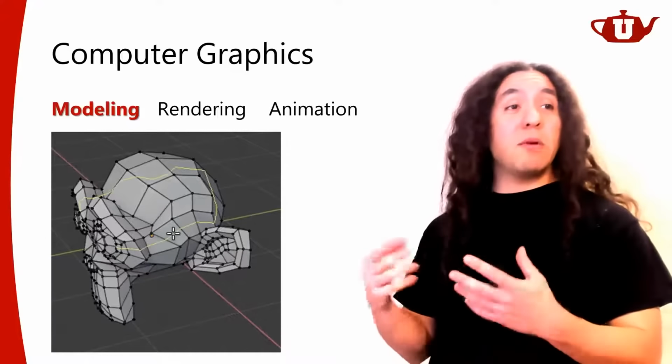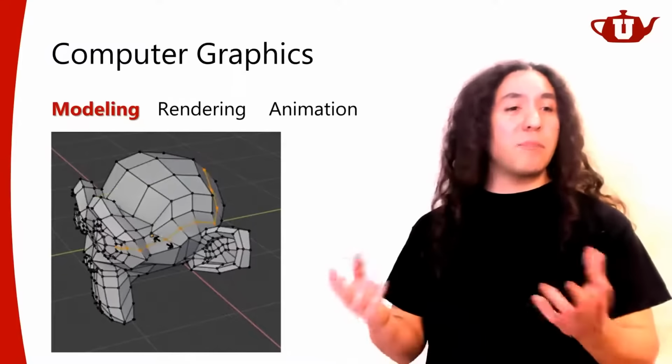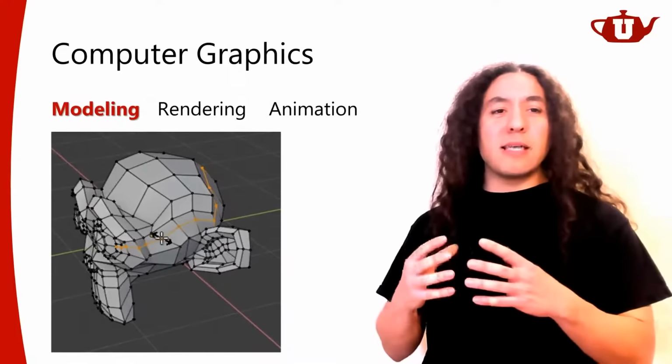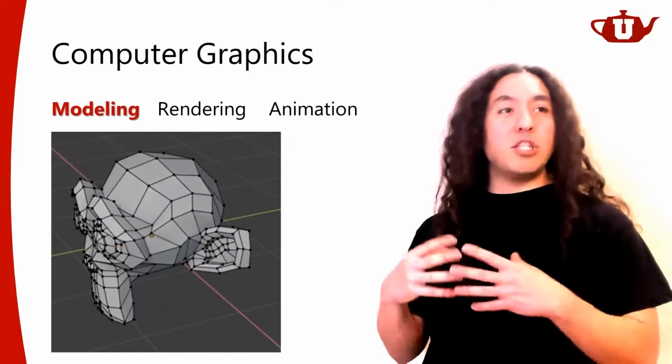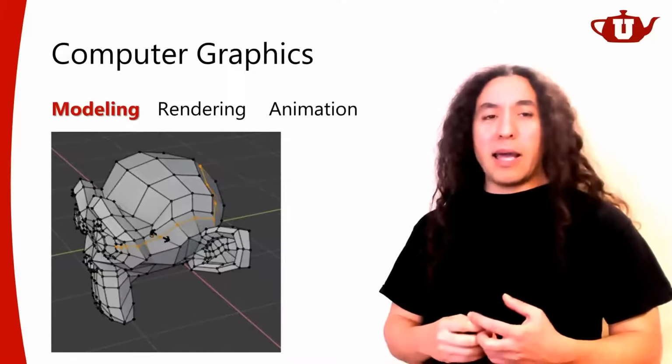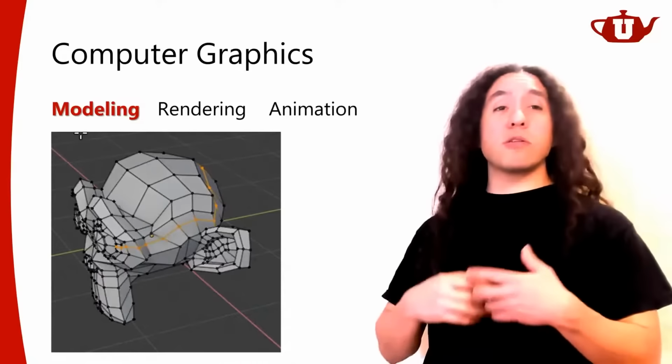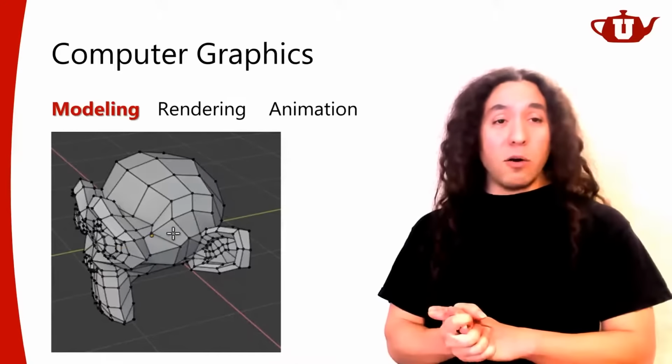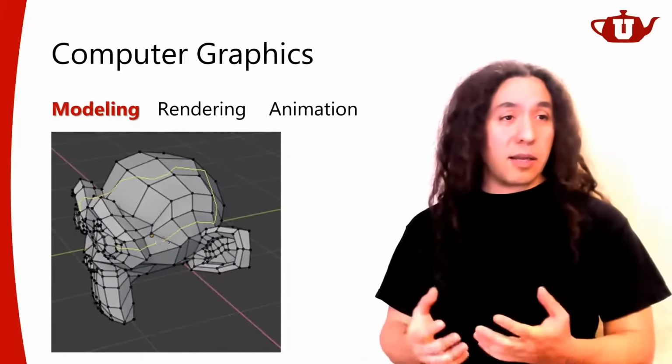This could be a 3D object. It could be something 2D. It doesn't have to be 3D. Modeling is the process where we generate the data that we're going to use for all sorts of computer graphics algorithms. And there are all sorts of tools out there for modeling, and there are all sorts of algorithms and data structures out there for modeling.